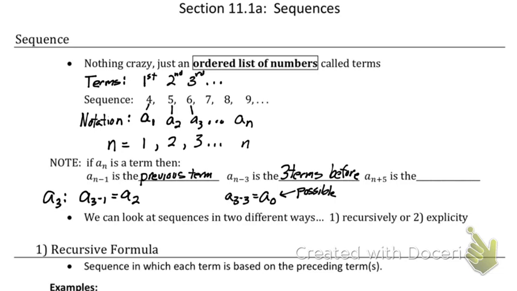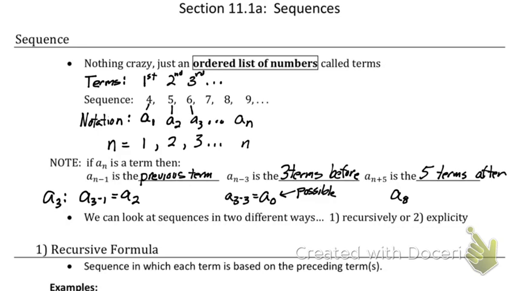Can anyone make a guess what a sub n plus 5 would be? Yeah, Chris. 5 terms after. Perfect. So 5 terms after a sub 3 is going to be a sub 8. If I start with the third term, I add 5 terms to it, I must be on the 8th term.